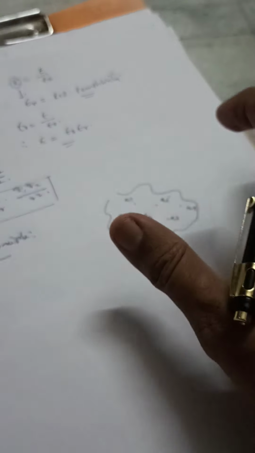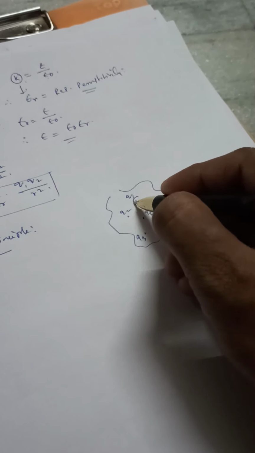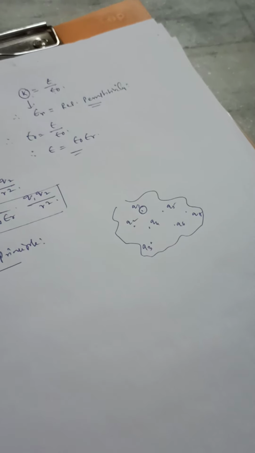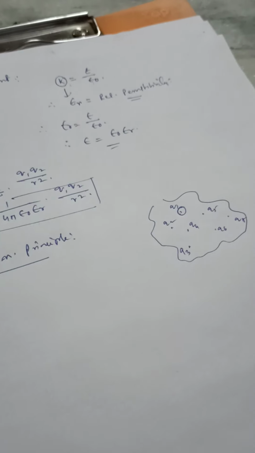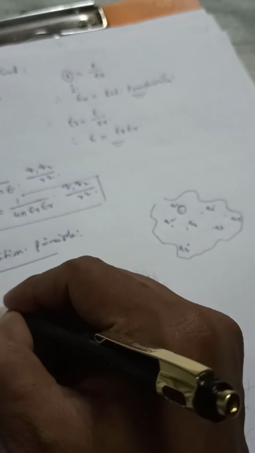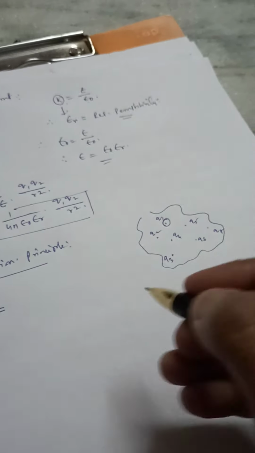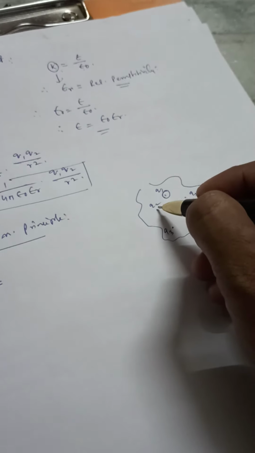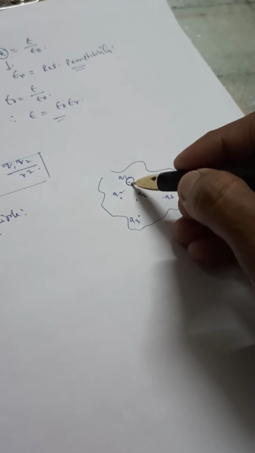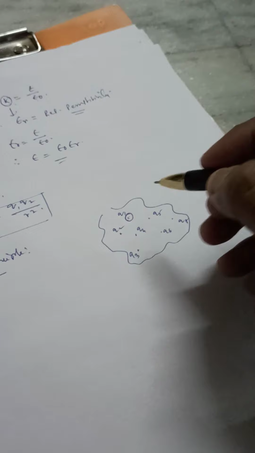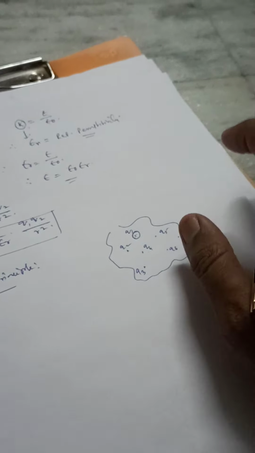Okay, now in that system, if you want to calculate the total amount of force experienced by the charge q1, then in that situation you can apply the superposition principle. So if I mention that F1 is the total force experienced by the charge q1, then it will be the effect of the force acting due to q2 on q1, force acting due to q3 on q1, force acting due to q4 on q1, like this it is applicable for the rest of the charges present in the system.